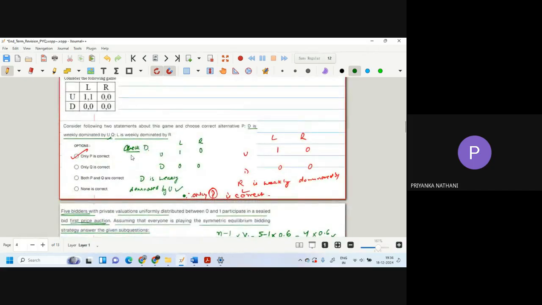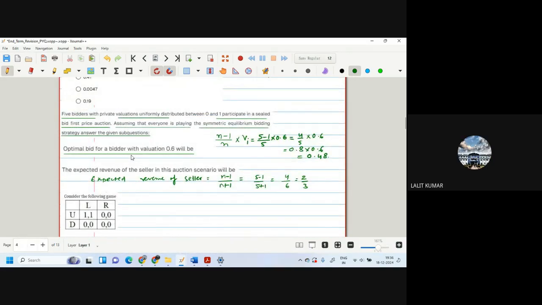0.8. Is that the answer? We had covered expected revenue. There is a theorem which says that in all the scenarios the expected revenue will always be n minus 1 divided by n plus 1. So this is 5 minus 1 divided by 5 plus 1. It does not depend upon the value that the person may quote.